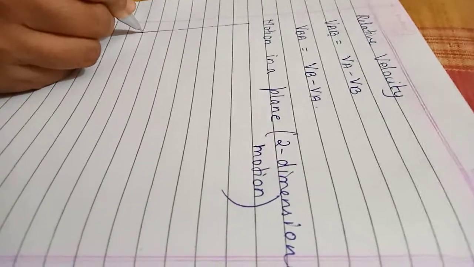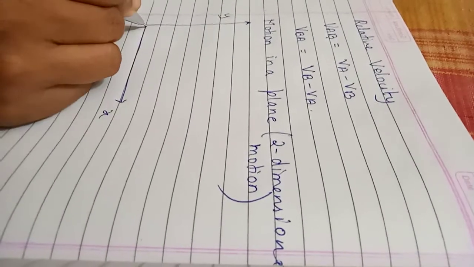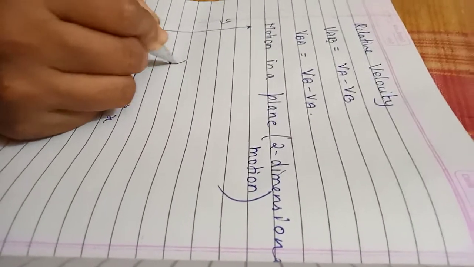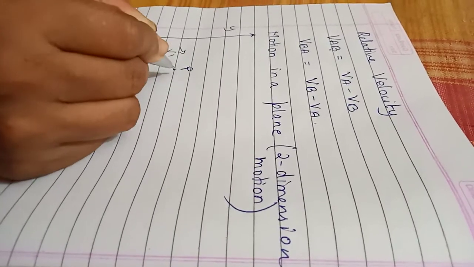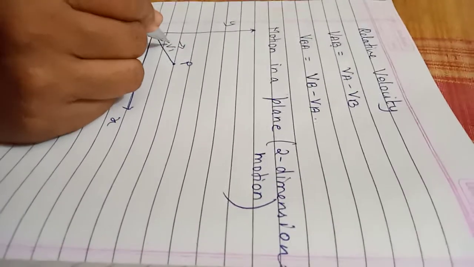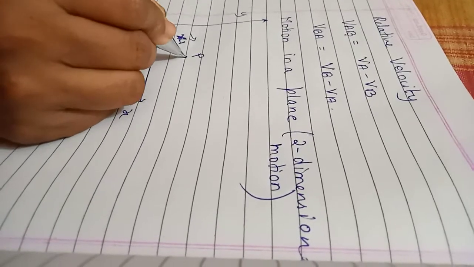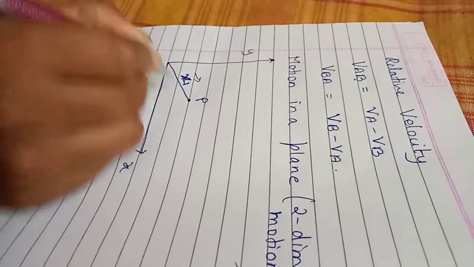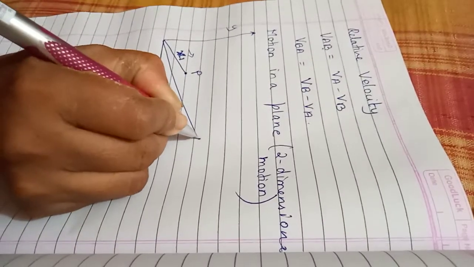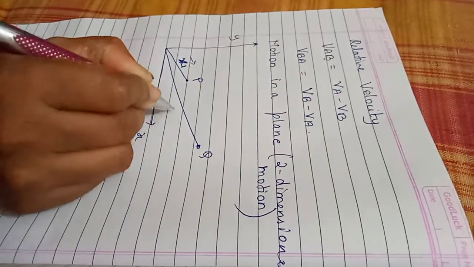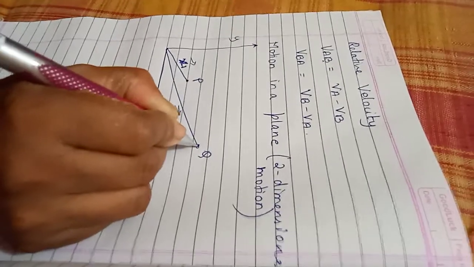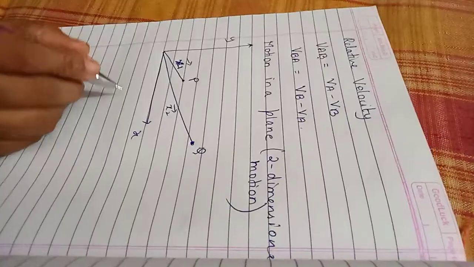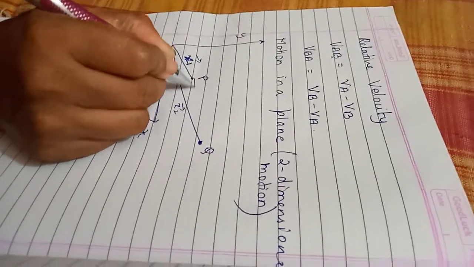Now for example, I'll show you. See, it is easy. You're just going to remember this. This is the x-axis, this is the y-axis. Let x1 be the displacement of the particle at time t1, when the particle reaches point P, and then let x2 be the displacement of the particle at point Q. Then join PQ.